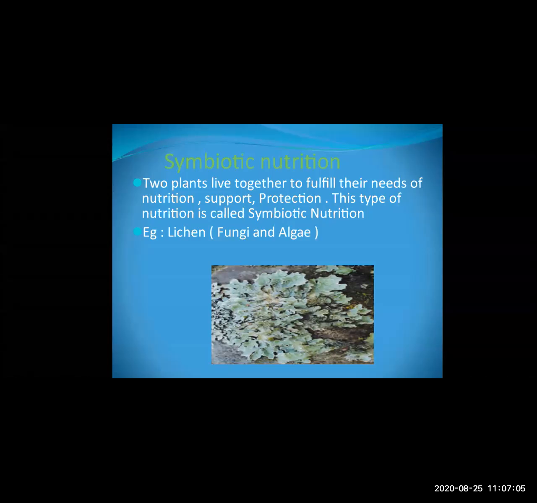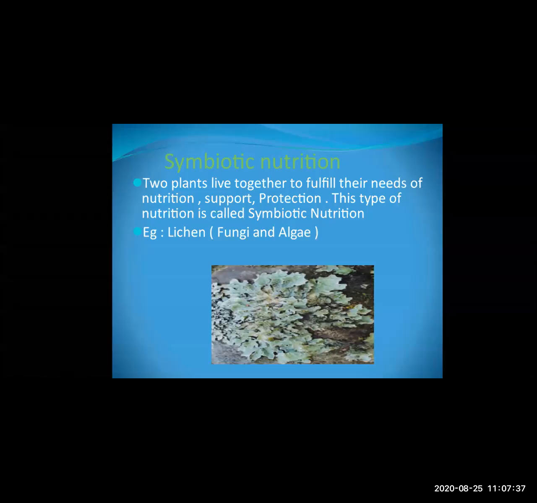Okay, so when two plants grow together with each other, what they do, they fulfill the need of nutrition, support and protection. Means if one is fulfilling the nutrition, other is doing the work of giving support and protection. So the two plants can live together to fulfill their need. So this type of nutrition is called as symbiotic nutrition. So lichens is the example of the symbiotic nitrogen.